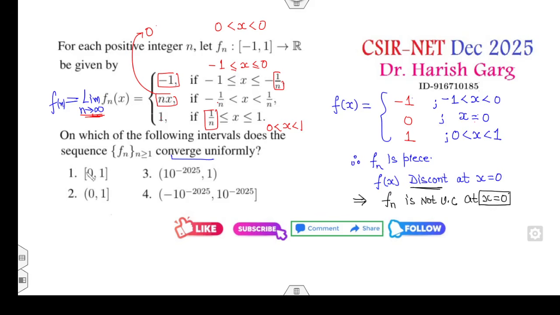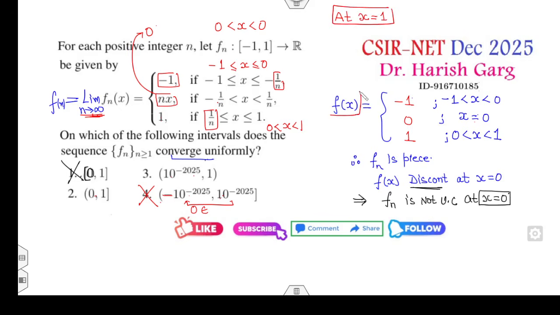Fine. Now, as you can see here, it's a closed interval. At the point 0, the function is not uniformly convergent. Again, in this case 0 belongs to this interval, it's a negative and a positive, and the function is not uniformly convergent. Fine. Now look at this case, 0 does not belong, in this case 0 does not belong. Now we will see at the point x is equal to 1.